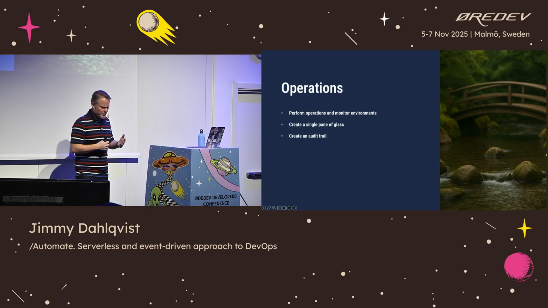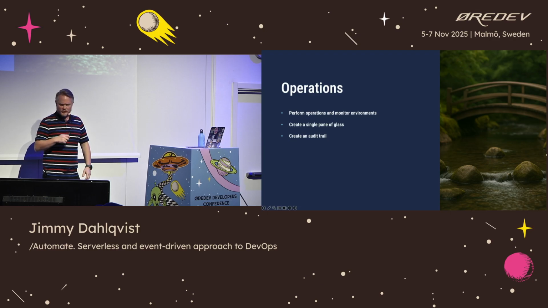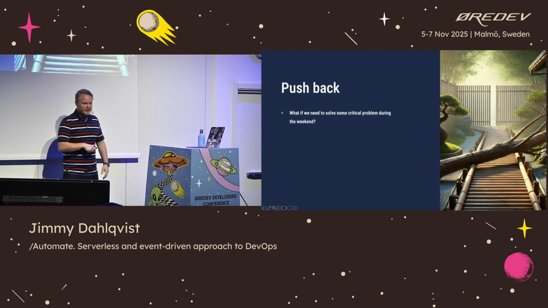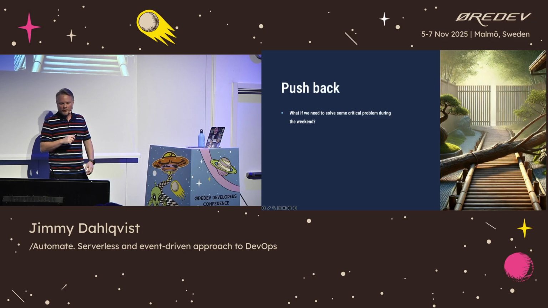And we were pretty happy because environments were shutting down, we were saving money, and everything was looking good. And we presented everything to the teams. And the first thing the team said was, but what if we need to solve critical problems during the weekend? Well, of course, that could happen. Car dealerships are open during the weekend. There could be a problem. You have to fix it.